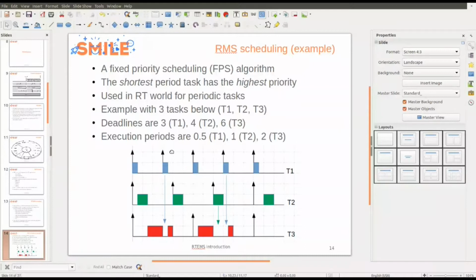So when you run all the tasks at the same time, you can see the preemptions. For example, T1 preempts T3 because it has the smallest period. Then T3 is preempted by T2 and then by T1, etc. So it's a very simple algorithm and very efficient for periodic systems. And in a real-time system, you have lots of periodic tasks. Most of the time, it's periodic tasks.